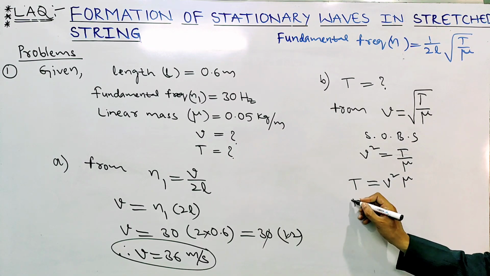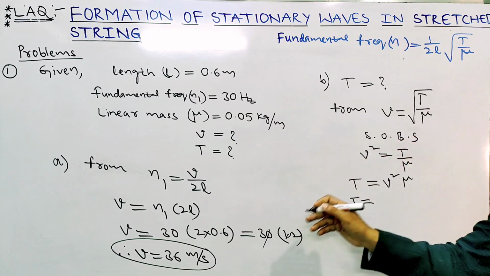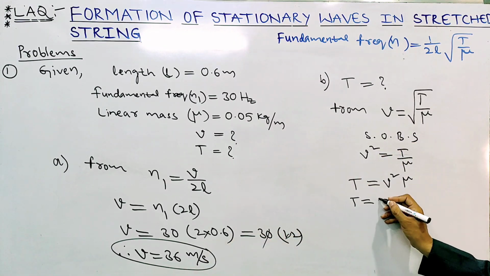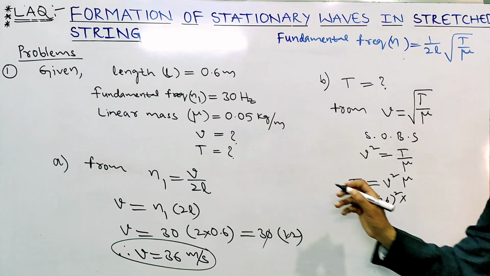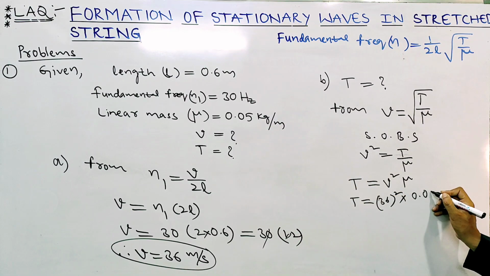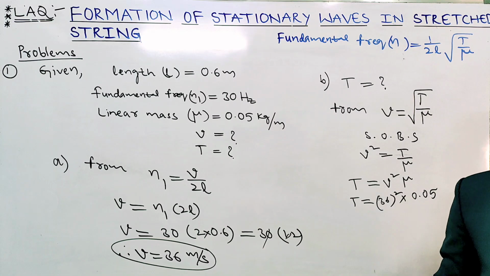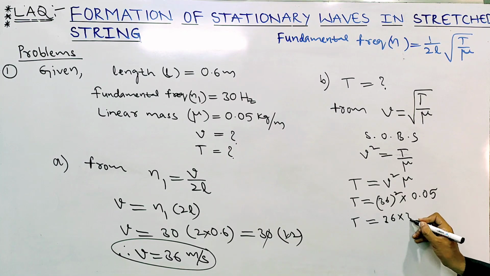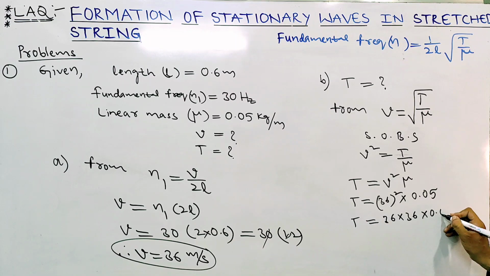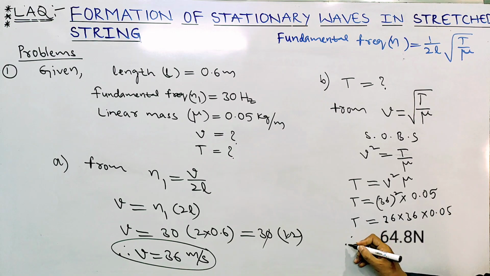Substitute the values. T equals V square, and V we just got as 36, so 36 whole square into the linear density mu, which is 0.05. Here T equals 36 into 36 into 0.05. Solve this one and you'll get T.